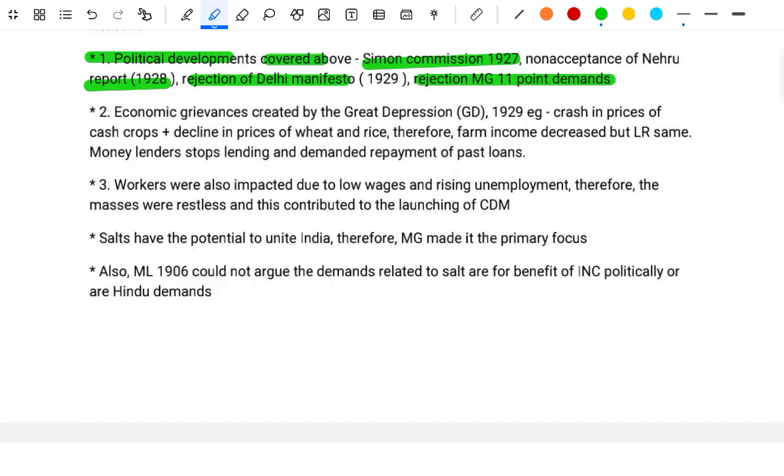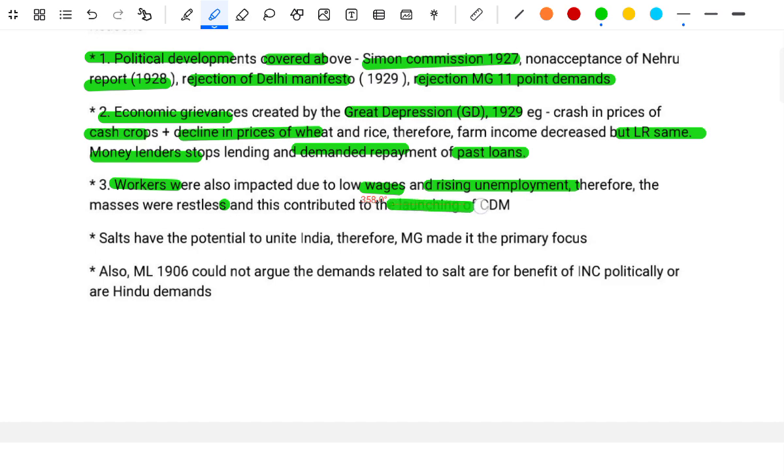Second, the economic grievances created by the Great Depression of 1929, for example the crash in the price of cash crops plus decline in the price of wheat and rice. Therefore the farm income decreases but the LR remains the same, the moneylenders stop lending and demand repayment of the past loans. And third, the workers were also impacted due to low wages and rising unemployment. Therefore, the masses were restless and this contributed to the launching of the CDM.